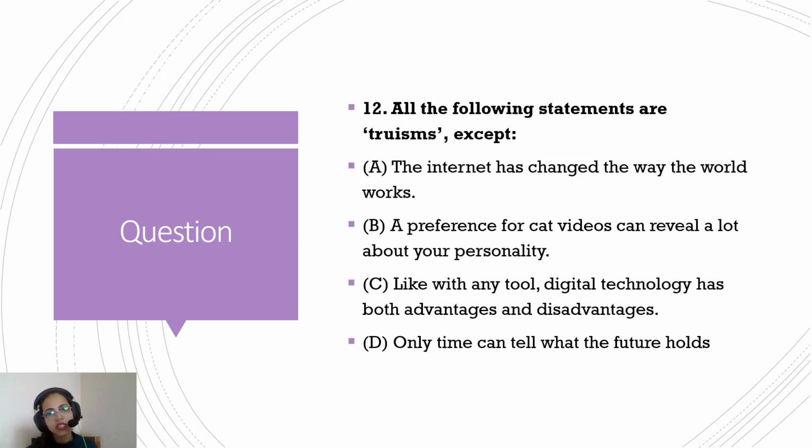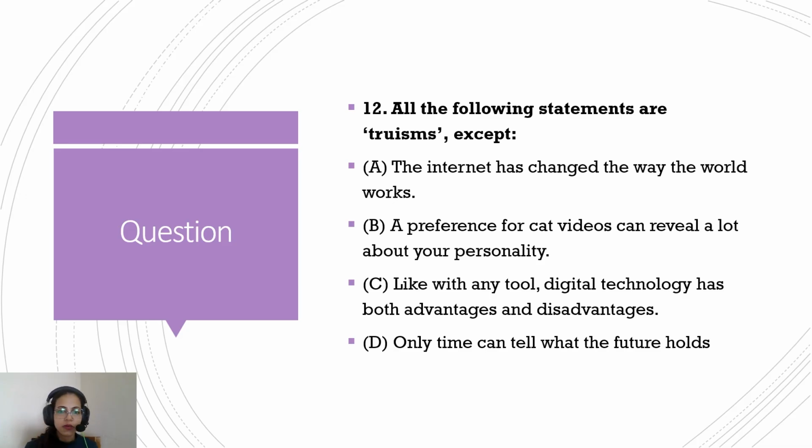All the following statements are truisms except: A, the internet has changed the way the world works. B, a preference for cat videos can reveal a lot about your personality. C, like with any tool, digital technology has both advantages and disadvantages. And D, only time can tell what the future holds.